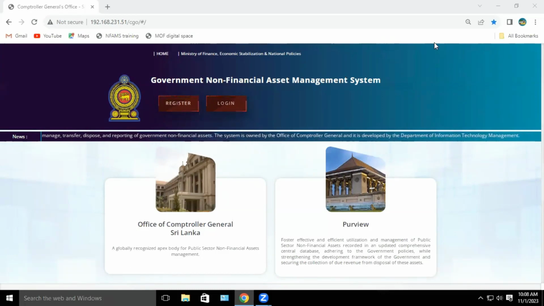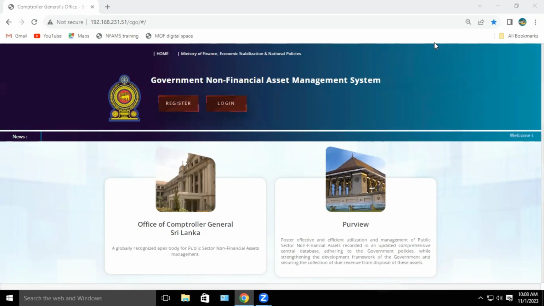That is verifying the basic information and the valuation information to complete the requirement for registering a vehicle in NFAMS. The data verification officer is the responsible officer of the respective institution who provides the confirmation on the accuracy of the information recorded in NFAMS by the data entry officer of that institution.